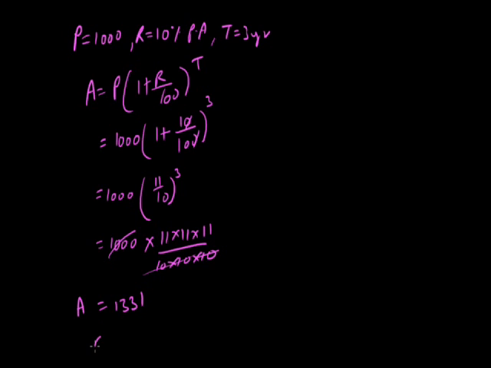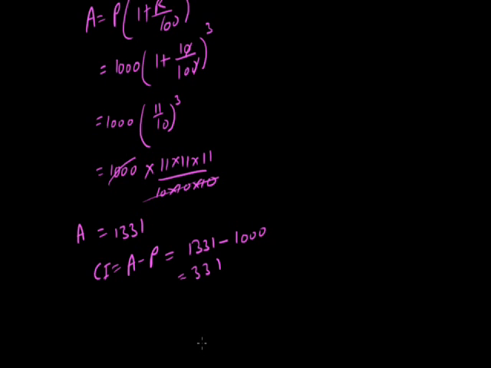Now in order to find the compound interest, we know that compound interest is equal to amount minus principal, that is 1331 minus P, that is 1000. So we are getting 331. So this is the compound interest. This is the shorter way to find the compound interest directly.